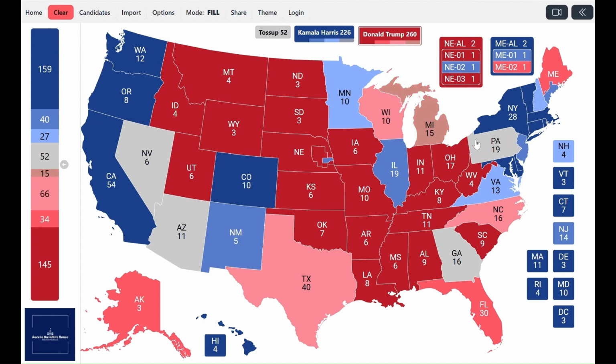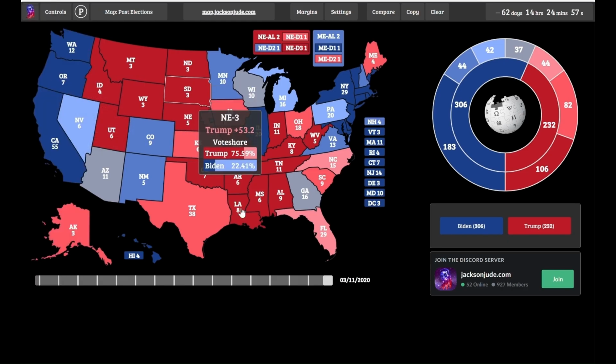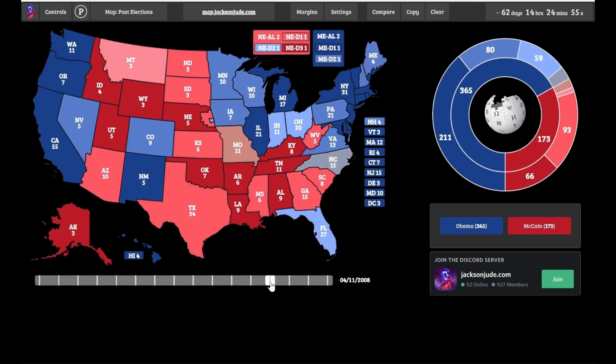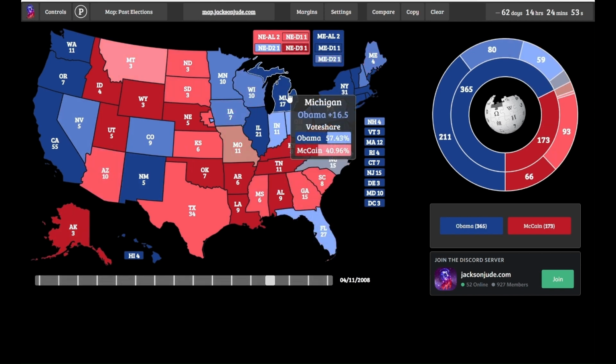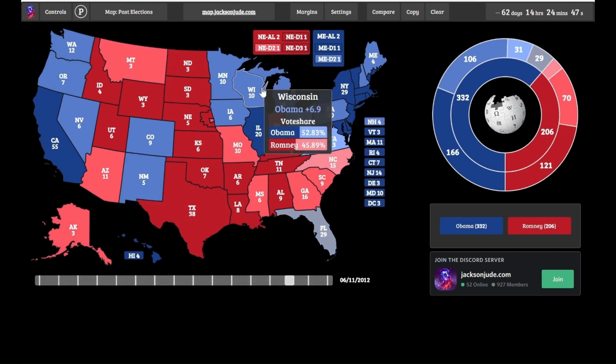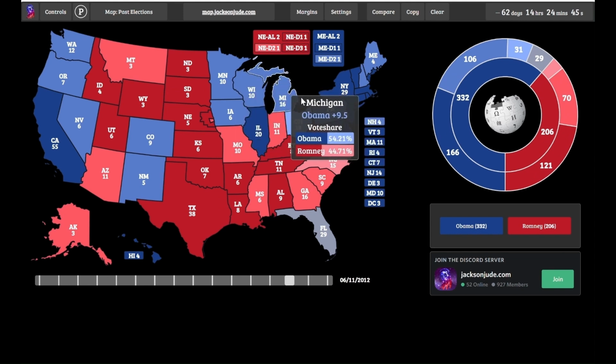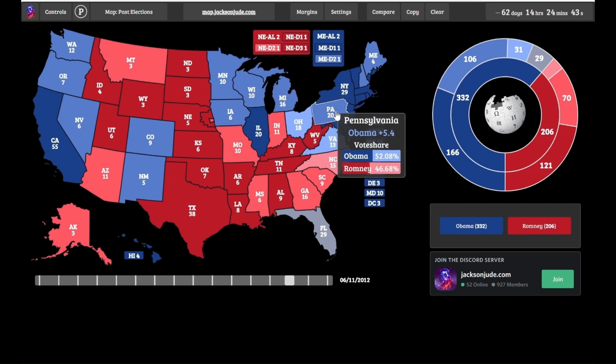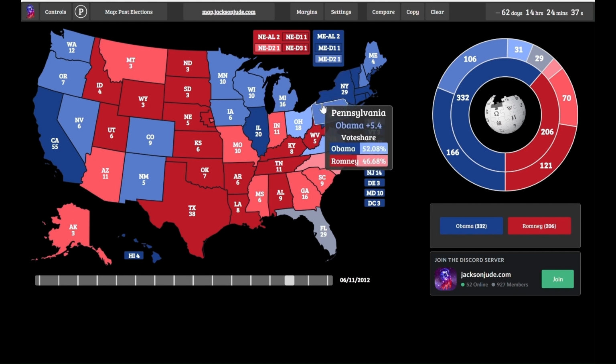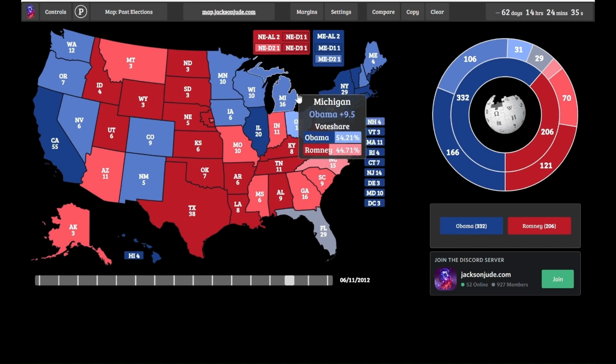Those were really Democrat strongholds in the past, and President Barack Obama carried them all in 2008 and in 2012. In 2008, Michigan was won by a whopping 16.5 margin. In 2012, again, he carried all those Rust Belt states, Pennsylvania by 5.4 margin. Again, Pennsylvania was really the least Democrat state here in the region.